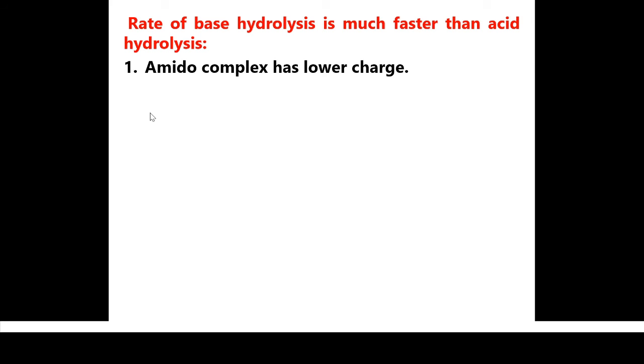Means that in a complex which carries higher charge, the rate of reaction is slower as compared to the lower charge complex, while in a lower charge complex there is weak bonding between the ligand and the central metal atom. So here the central metal atom is able to give up the leaving group easily. So here the rate of reaction is faster. Have you understood? So let's move toward the second point, that is NH2 stabilizes the intermediate. Here NH2 stabilizes the intermediate by pi bonding.